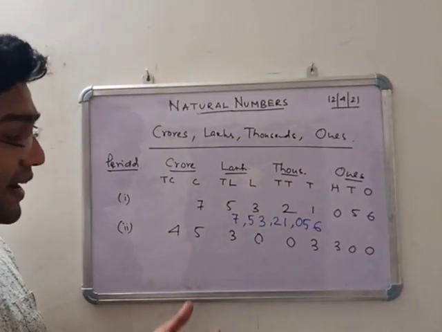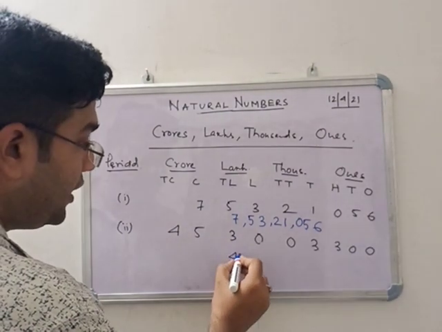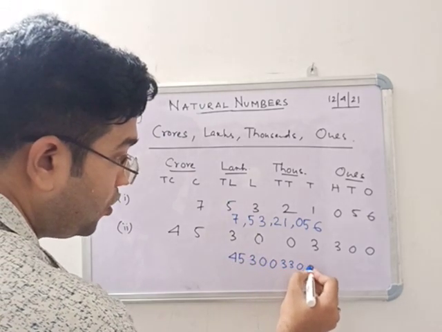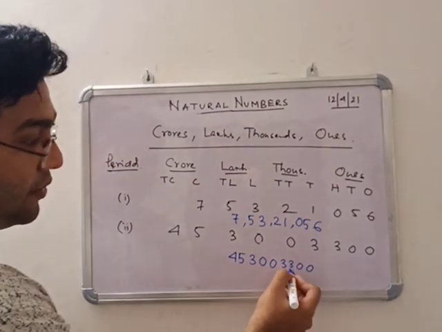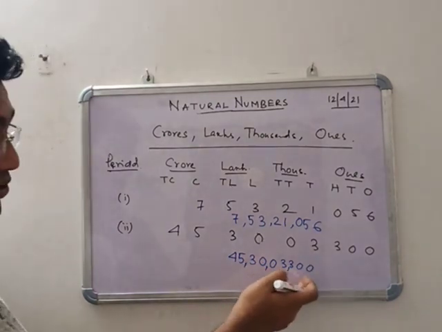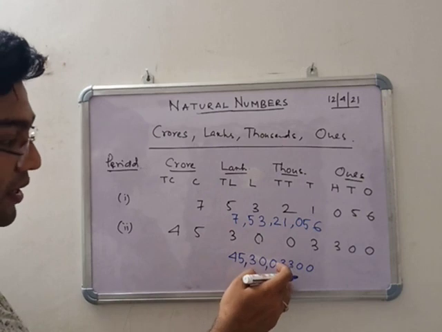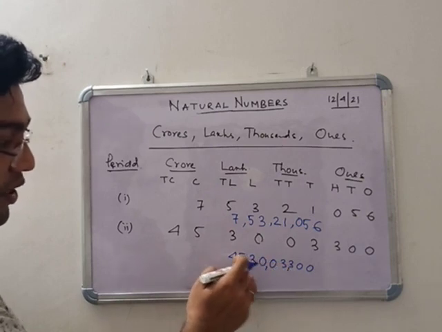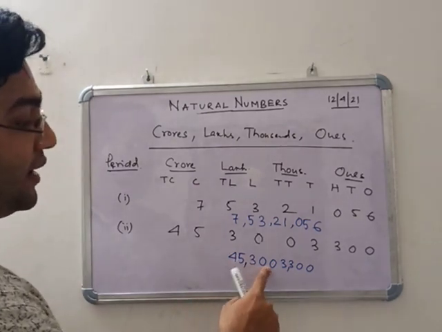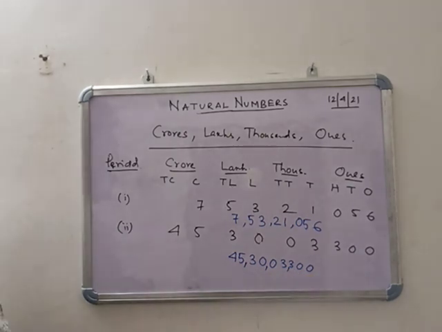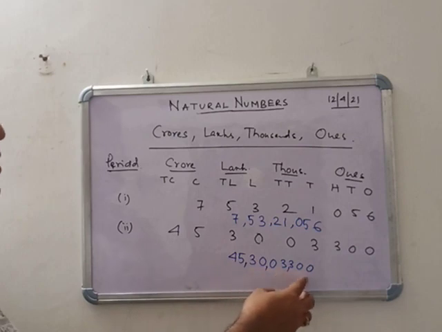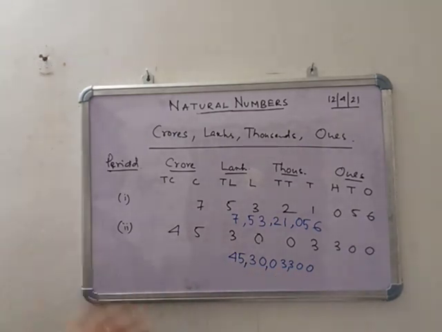Similarly, we can write this also. Students can also use another method like this one, 45, 3, 0, 0, 3, 3, 0, 0. Like this they can count. Firstly from the back side 3 numbers, then 2. So 3, 0, 0, then comma, then 0, 3, comma, 0, 3, comma, and 4, 5. Clear? So see that. So 45 crore, 30 lakh, 3,300. Now pause the video to note it down.